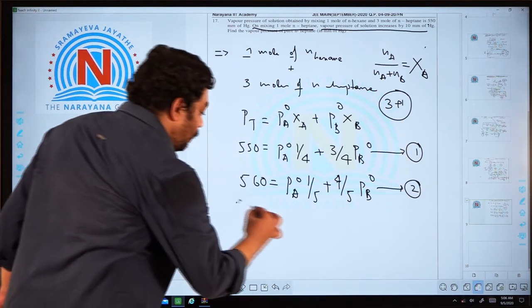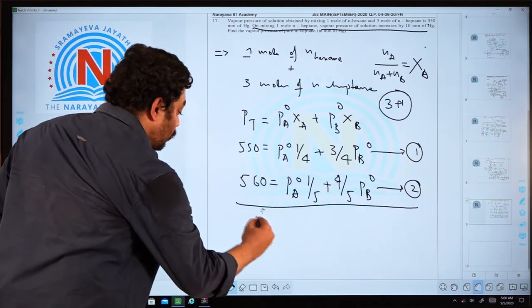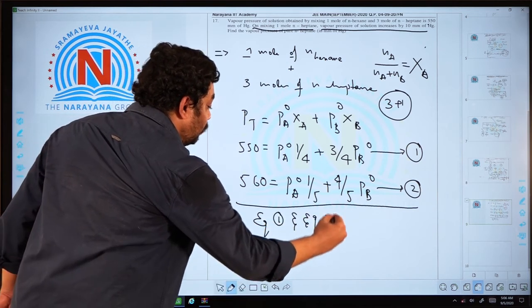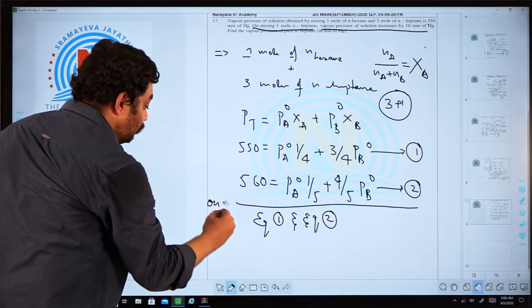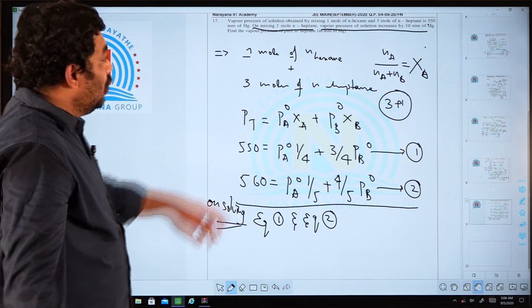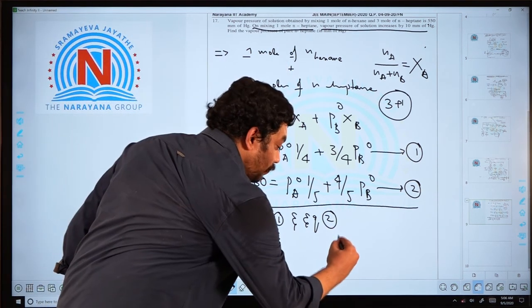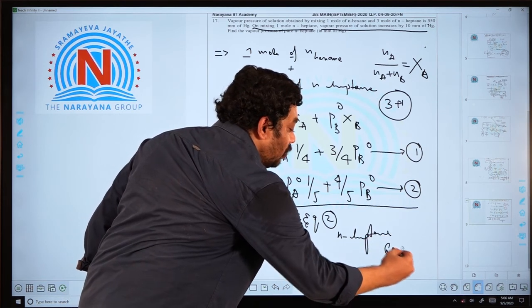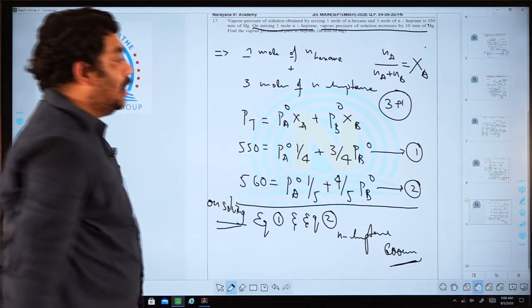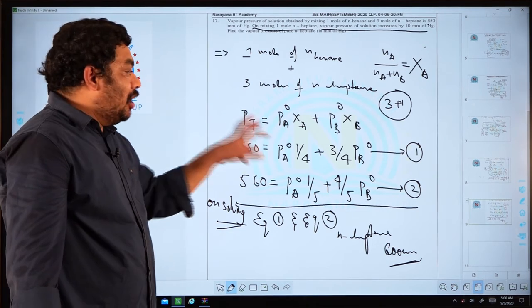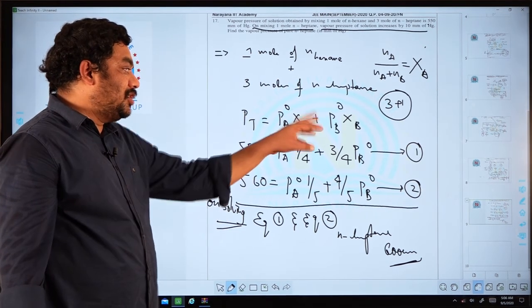Now I am solving equation 1 and equation 2. You will get the N-heptane vapor pressure around 600 mm. This is a simple concept. Total pressure is always equal to the sum of the partial pressures of the gases present.